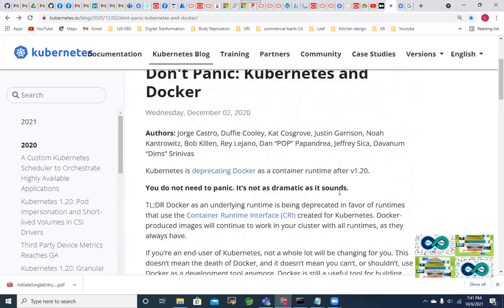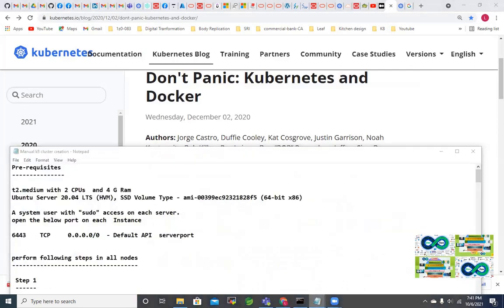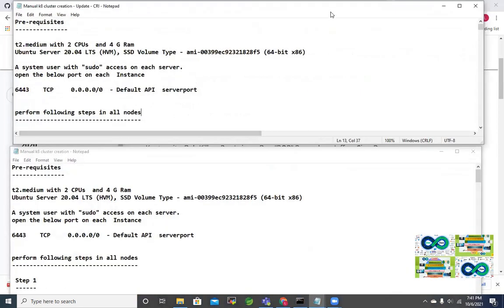Now we need to understand how to accommodate this change. That is what I will explain in our update for the existing practical that we have already done. As I showed you in the channel, we have already created the cluster; manual cluster creation has been done. But we need to make some small changes there as per the steps. I have both documents open at the moment. This is the new one, update container runtime interface, and the other is the old document that we used to create our cluster in the previous practical.